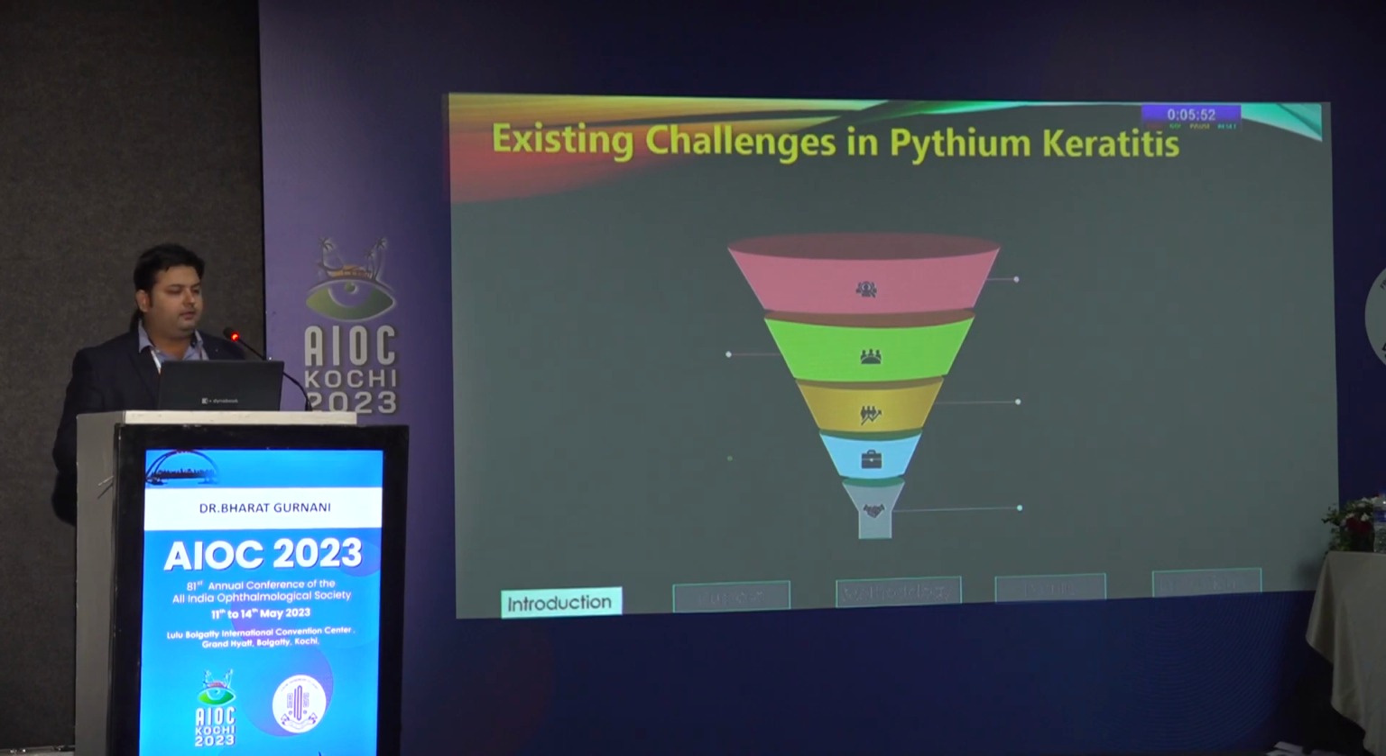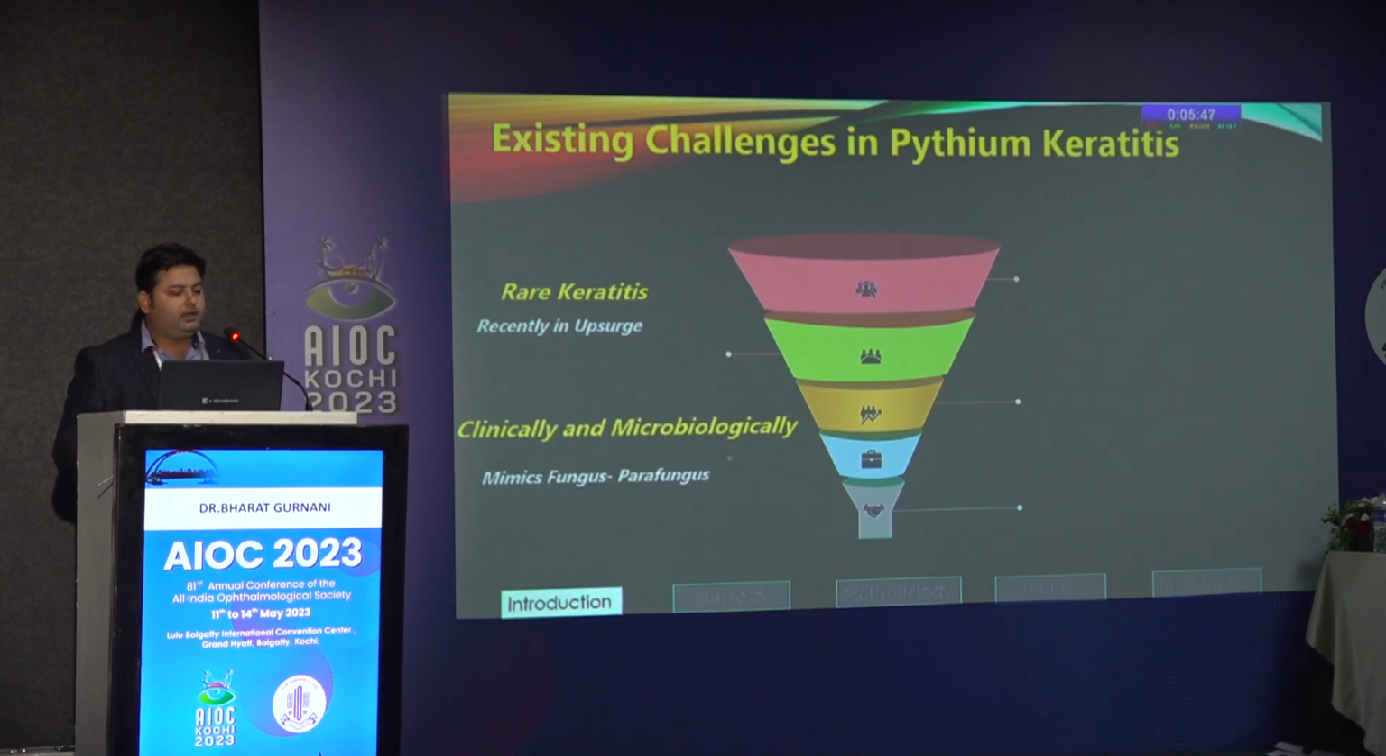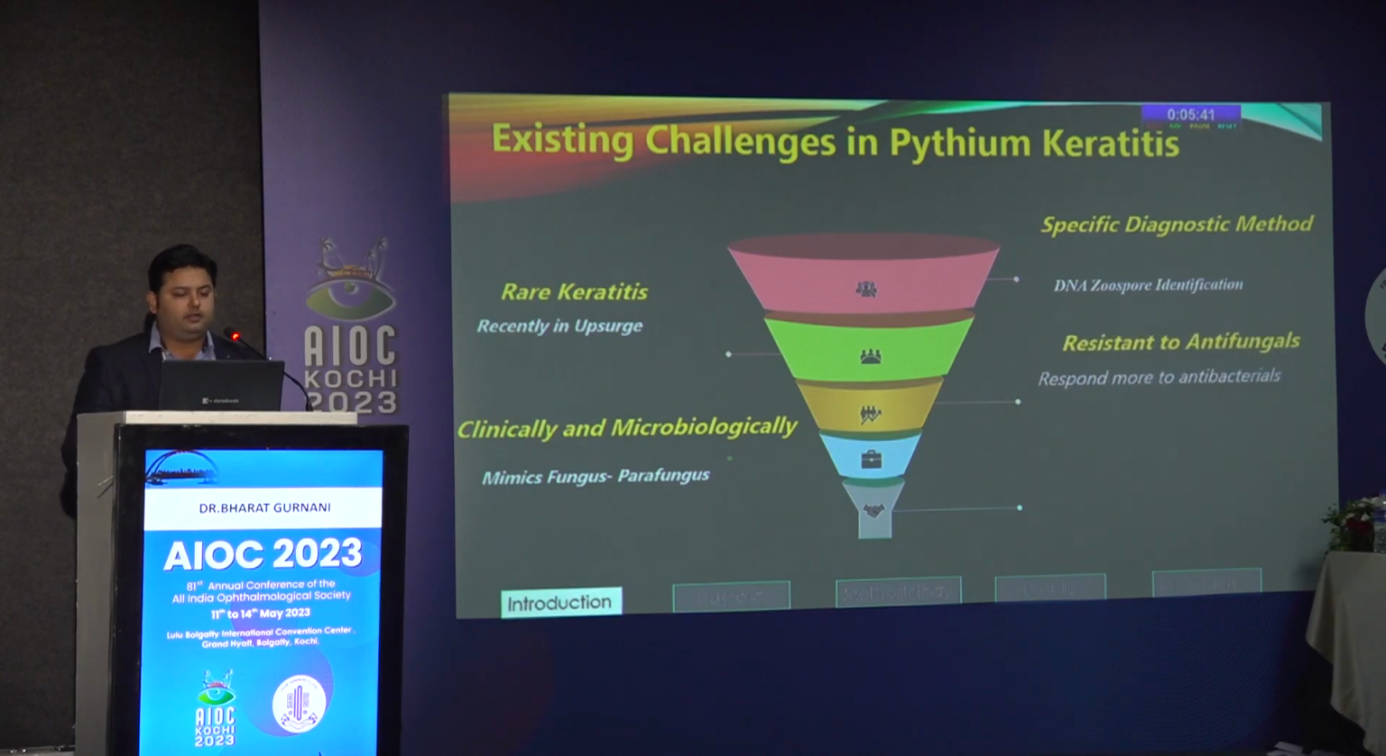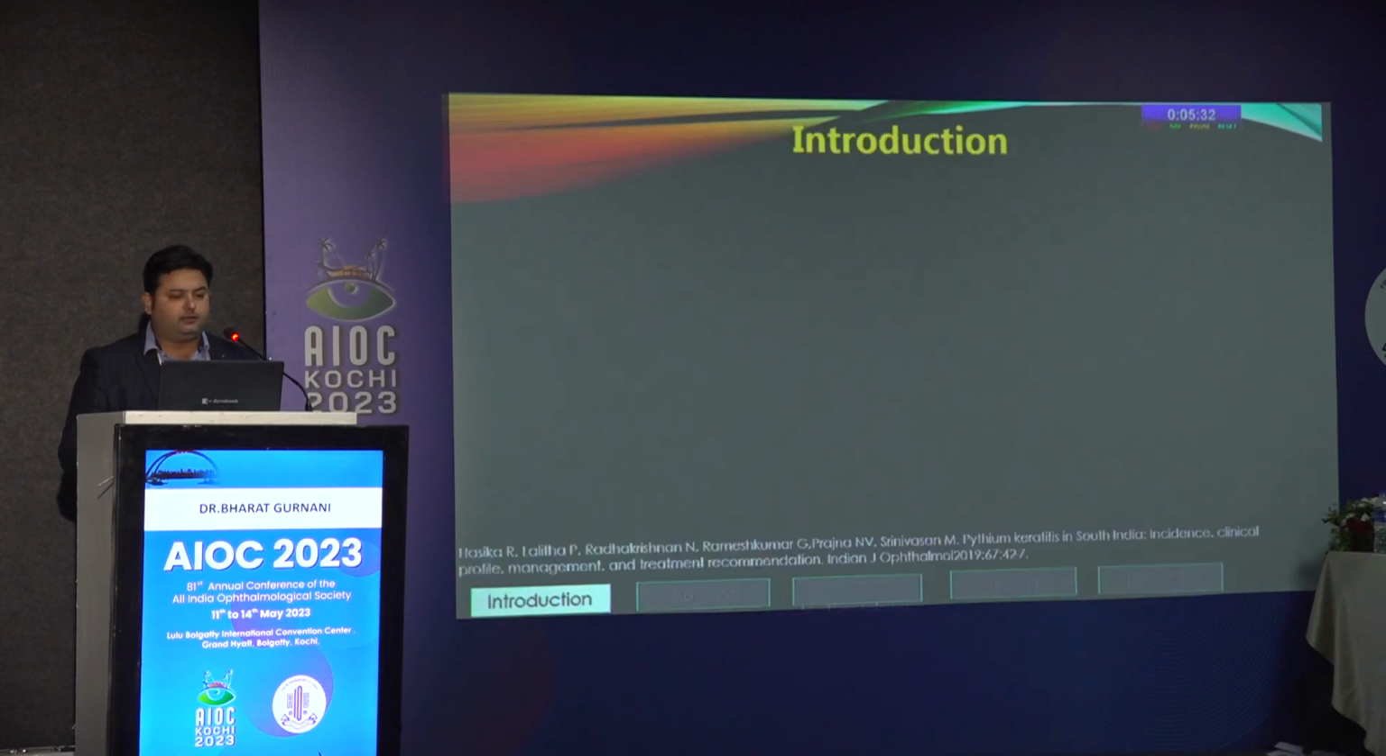So we should know what are the existing challenges in pythium keratitis. A rare keratitis recently in upsurge. Clinically and microbiologically, it mimics fungus and is also called a parafungus. The specific diagnostic method is DNA or zoospore identification. It is resistant to conventional antifungals and responds more to antibacterials as per literature, and has poor outcome with therapeutic keratoplasty, and there is high risk of reinfection and phthisis.